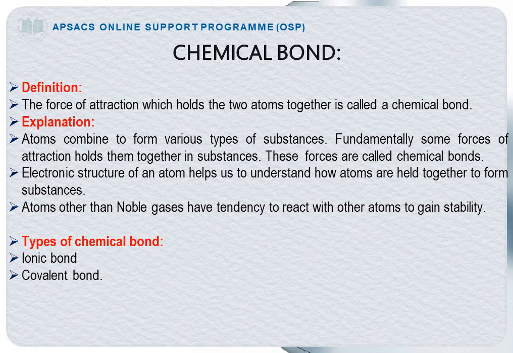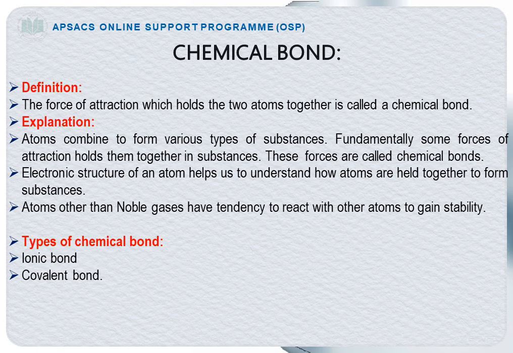Explanation. Atoms combine to form various types of substances. Fundamentally, some forces of attraction hold them together in substances. These forces are called chemical bonds. The electronic structure of an atom helps us to understand how atoms are held together to form substances.